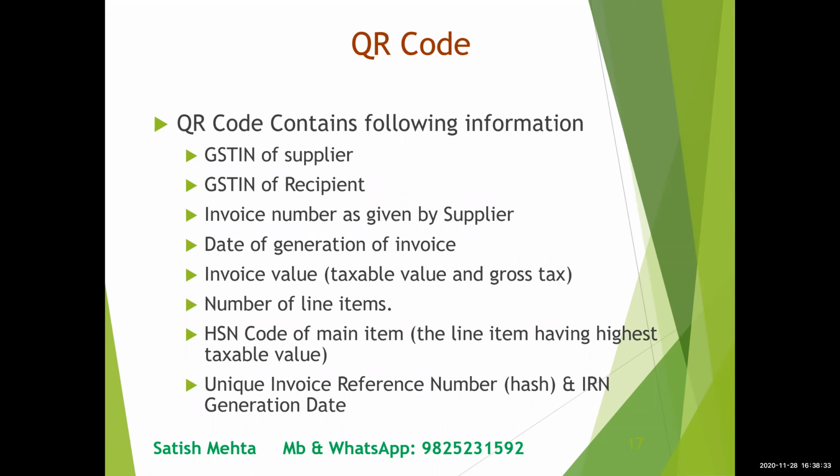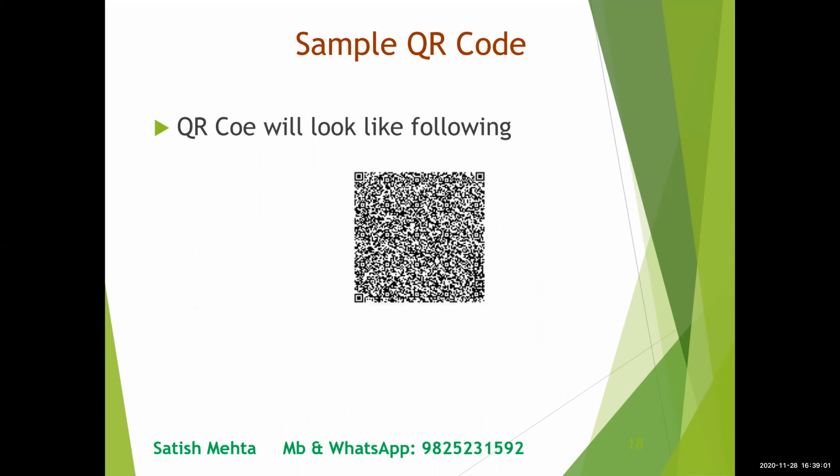QR code. It is based on the following information. It contains GSTN of supplier, GSTN of recipient, invoice number as assigned by supplier, date of generation of invoice, invoice value, taxable as well as gross, number of line items, HSN code of main item, and the unique invoice reference number. This is a sample of a QR code. You can scan this, and your computer will get the information which was specified in the previous screen.